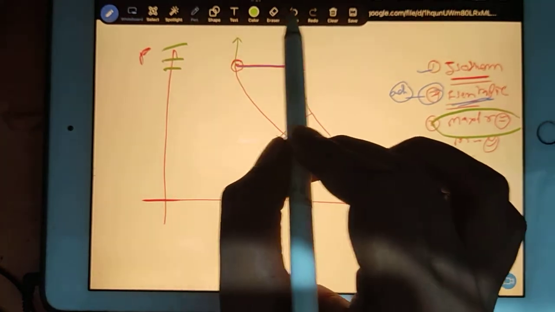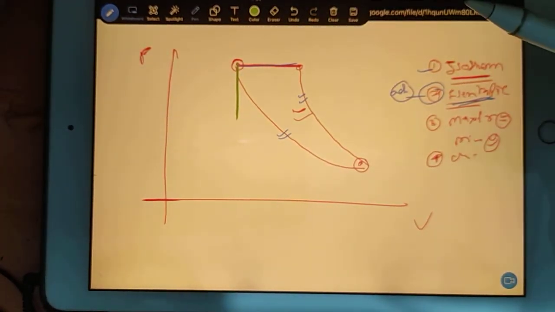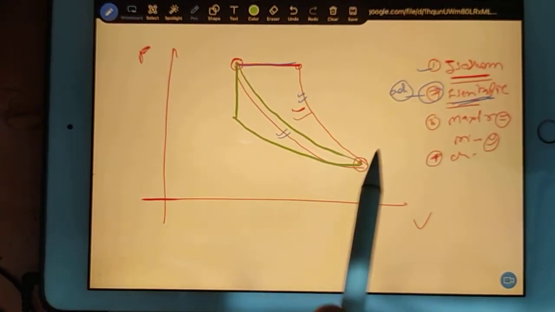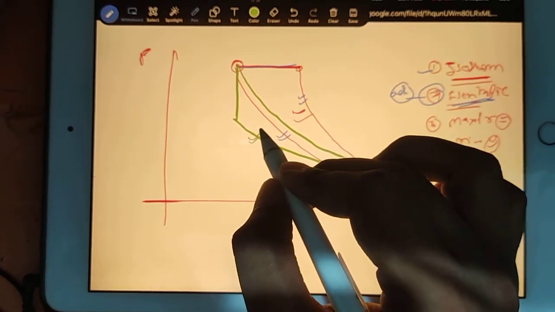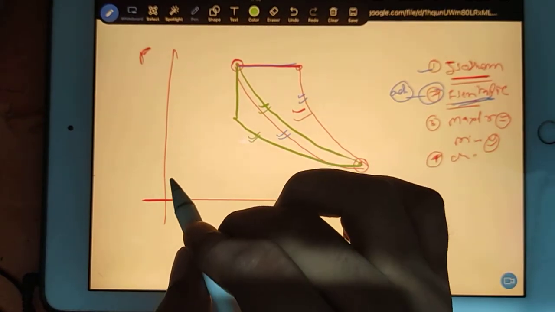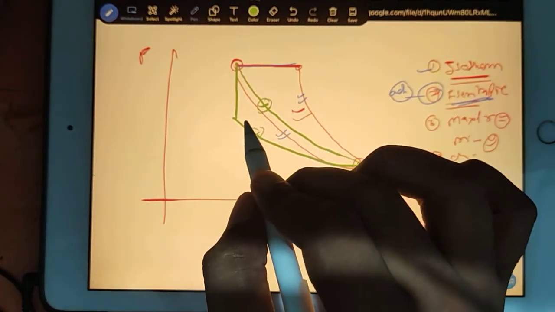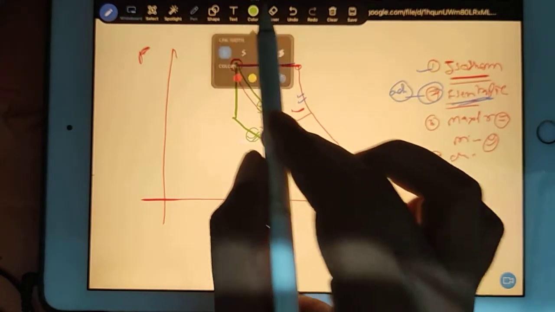Okay, you can come down. No problem. You can come down. So let's come down like this, and after coming down, you connect one line like this and one line like this. So again, your lower one became your T constant, and your upper one became your PV to the power gamma constant, I mean isentropic. Two cycles are done. Okay, there is one more possibility. What is the next possibility?